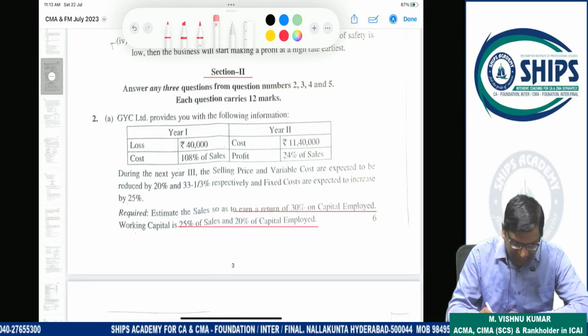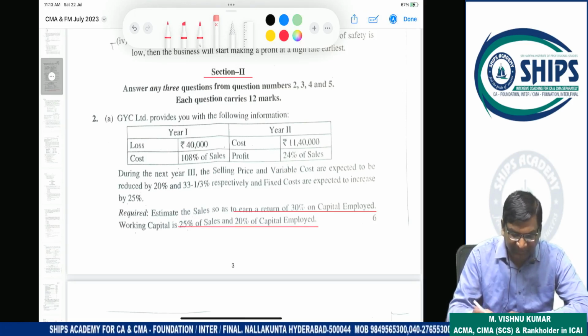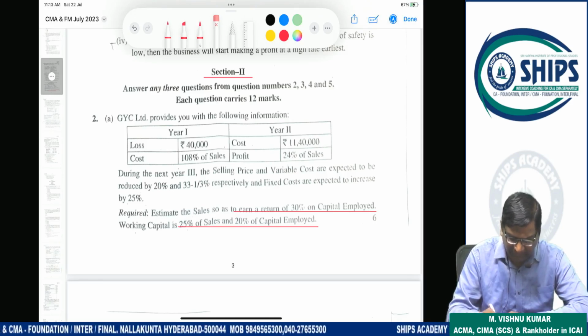Because of that, some working is required. Any student who has learned the ratio analysis topic perfectly can manage this. Otherwise, they can get stuck here.